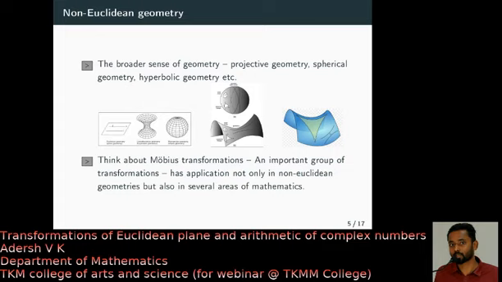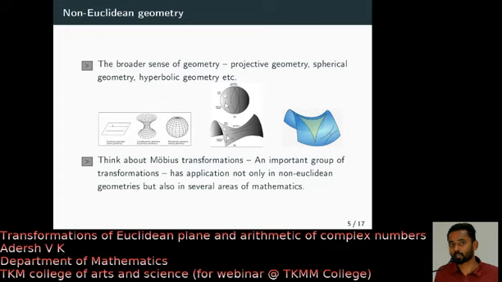I just want to give an exercise, for further study: go back and see the properties of Mobius transformations. This automatically leads you to non-Euclidean geometry. Not only in non-Euclidean geometry, this has application to several other areas of mathematics. Even the area that I am working in, number theory, also uses Mobius transformations heavily.